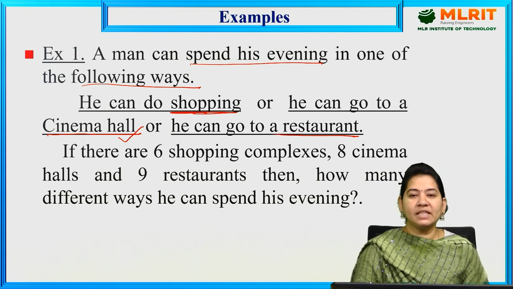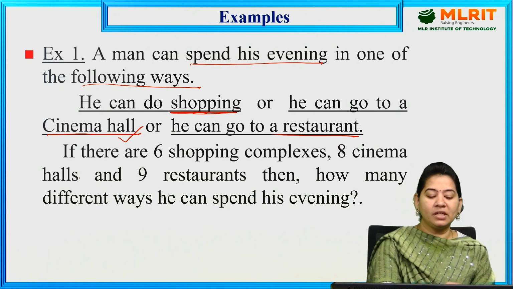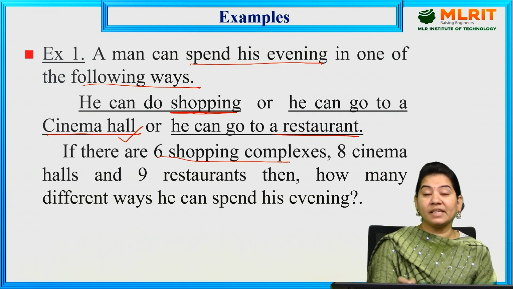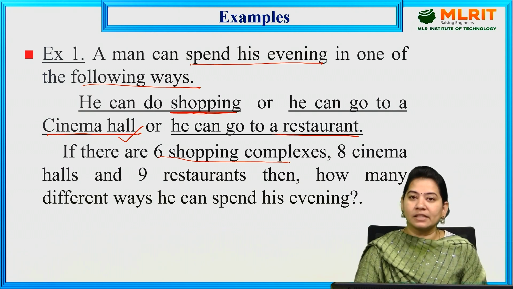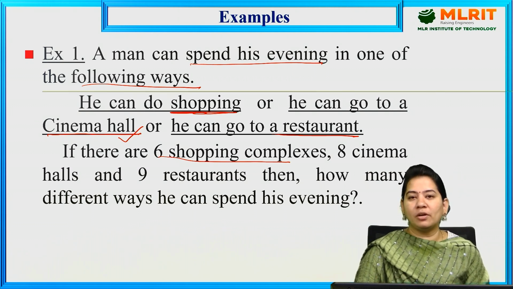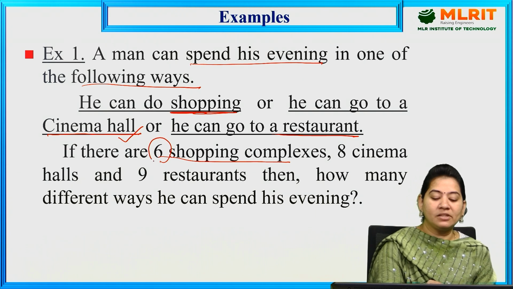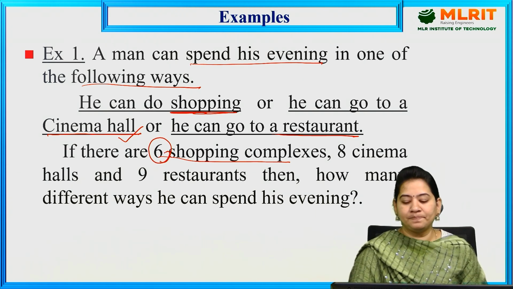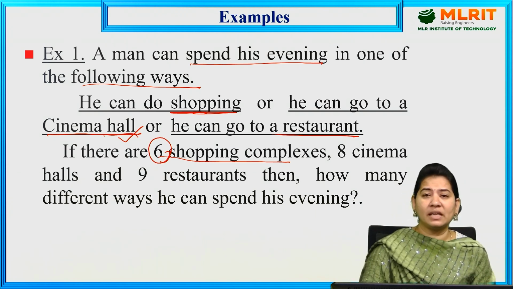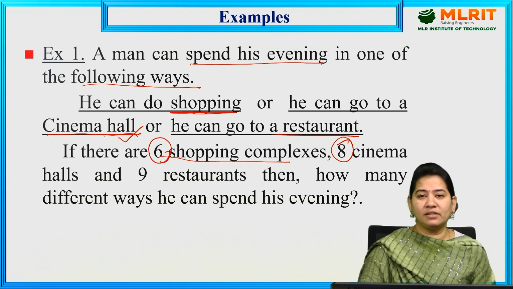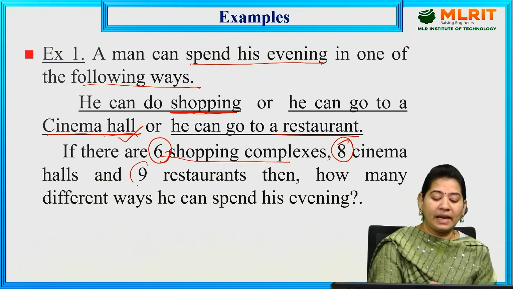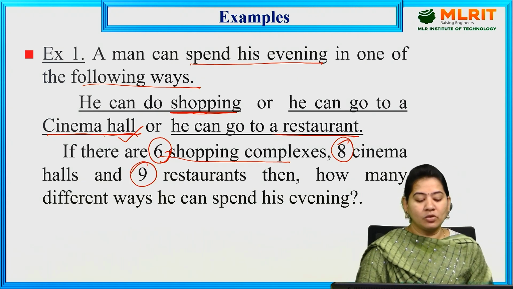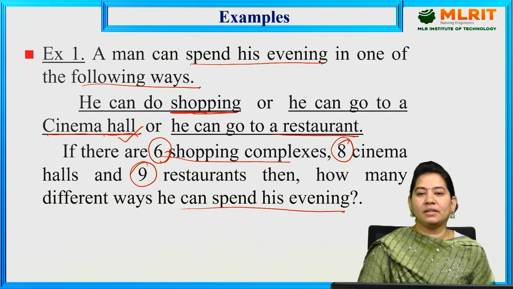Means how many chances is he having here? Here the question is, how many shopping complexes is he having, means how many chances to go to the shopping complexes? So here 6 shopping complexes are there. And how many cinema halls are there? Altogether 8 cinema halls, and even 9 restaurants we have here. So in how many different ways can he spend his evening?